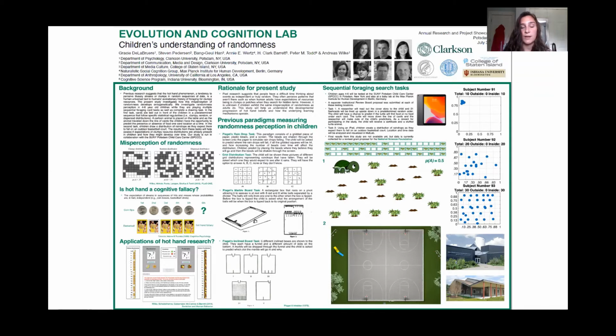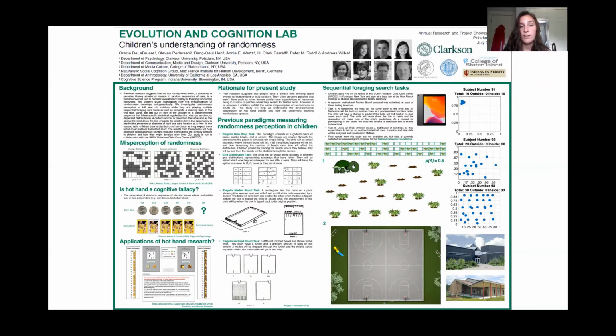There's been a lot of paradigms created in order to investigate this. For example, on the left of the poster, you'll see the grid distribution task, where adults are shown 3 different grids with 3 different alternation probabilities, one clumpy, one random, and one dispersed, and they're asked, which grid do you think is the most random? And most of the time they say it's the dispersed distribution.